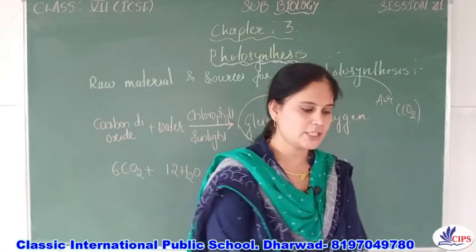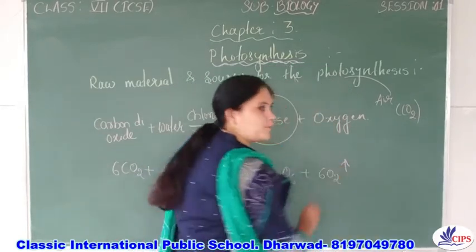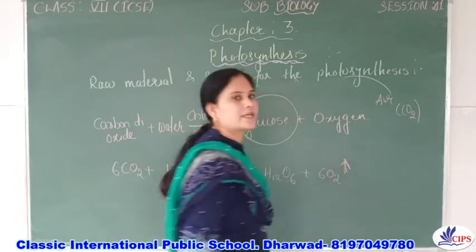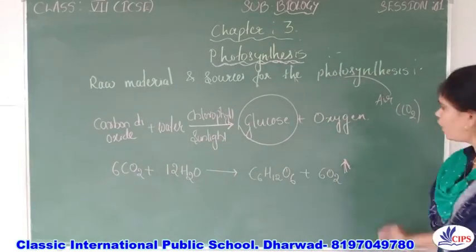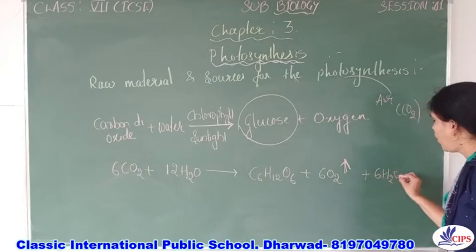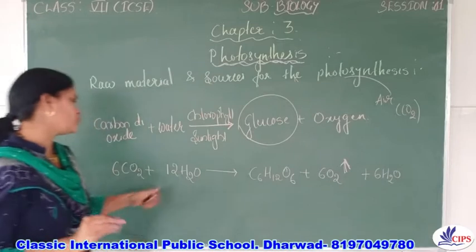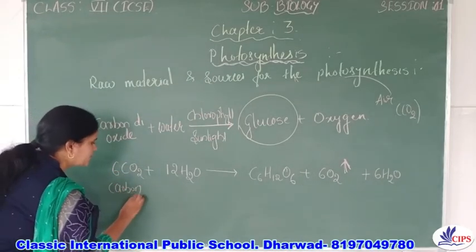So when oxygen is liberated, what arrow mark should you write? Upward arrow mark. So the upward arrow mark indicates that this is a gas which is liberated during the photosynthesis, plus 6H2O, right? So 6CO2 plus 12H2O. So here again you have to write carbon dioxide.